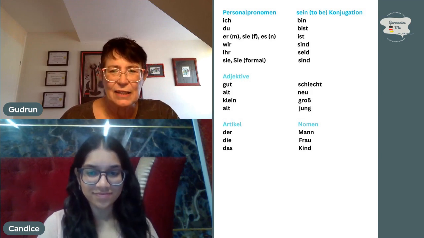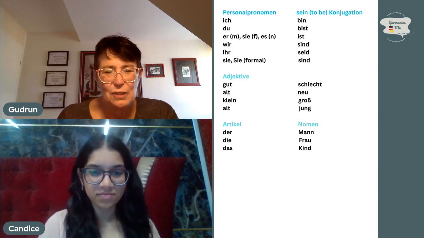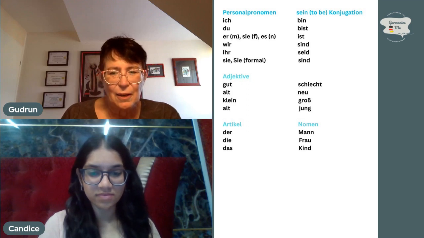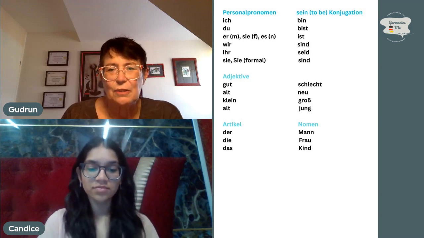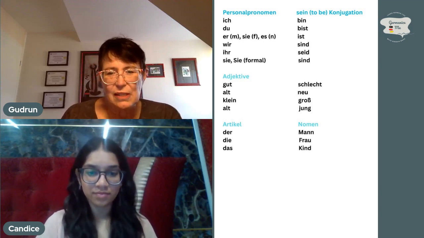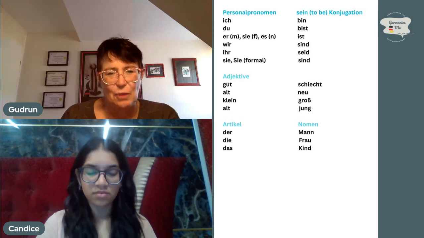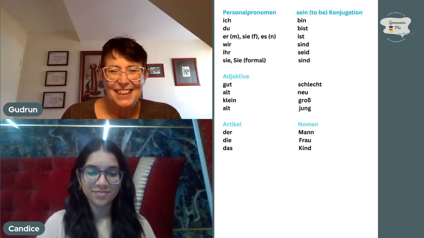Okay. And the structure, this is the last thing for today. The structure is always with those simple sentences: subject of the sentence, then the verb in the second position, and then the rest. So this is a general rule. The verb is always in the second position in a normal affirmative sentence. Okay, good. Any questions from your side?